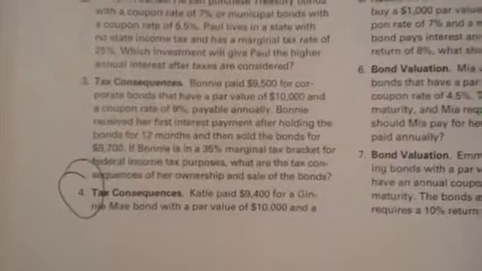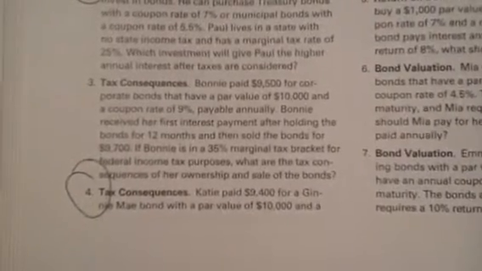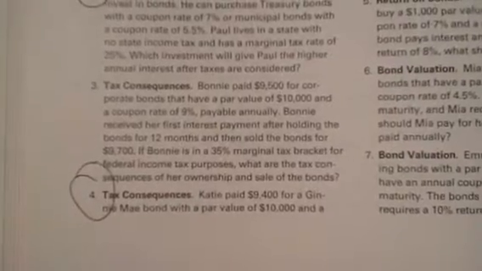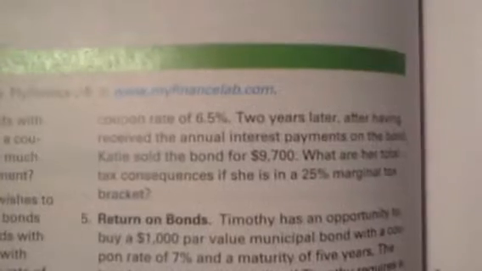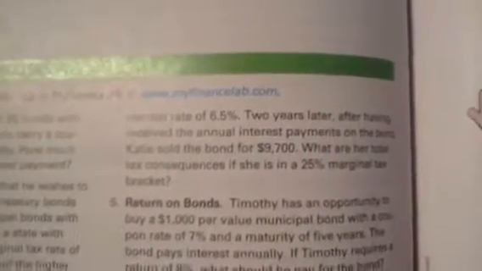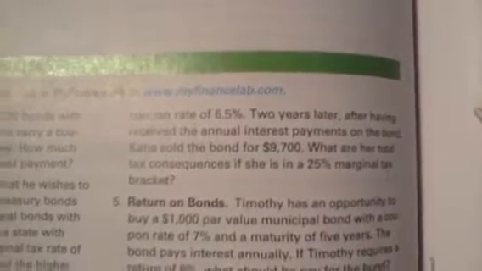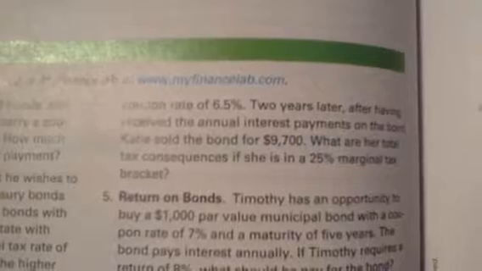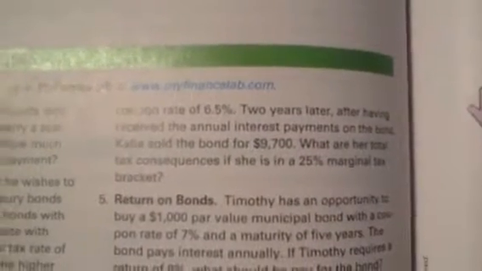Let's look at number 4, first of all. Number 4 here says, Katie paid $9,400 for a Ginnie Mae bond with a par value of $10,000, and a coupon rate of 6.5%. 2 years later, after having received the annual interest payments on the bond, Katie sold the bond for $9,700. What are her total tax consequences if she is in a 25% marginal tax bracket?